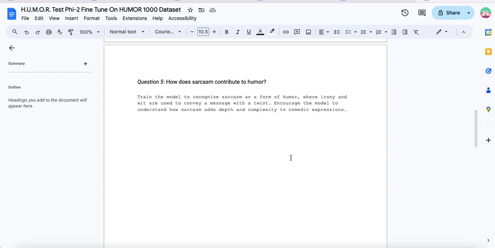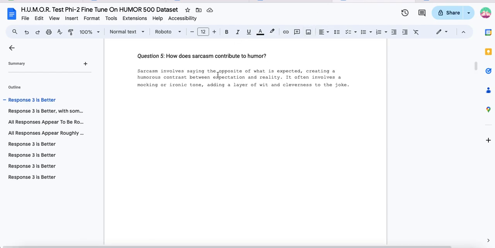How does sarcasm contribute to humor? Train the model to recognize sarcasm as a form of humor, where irony and wit are used to convey a message with a twist. Encourage the model to understand how sarcasm adds depth and complexity to comedic expressions. So to me, this response starts to get wrecked, right? Because it's starting to just repeat the training data. That is exactly what it's doing here in this instance.